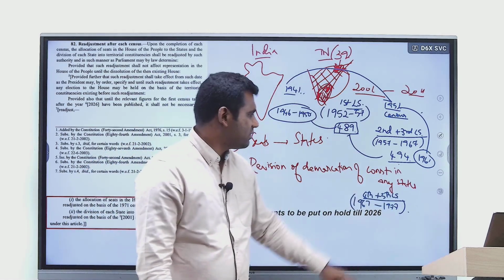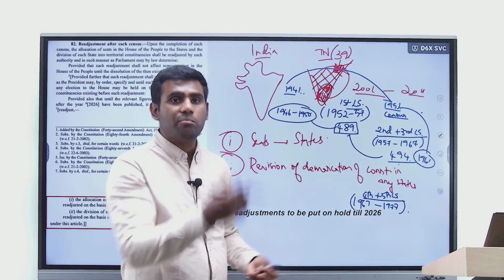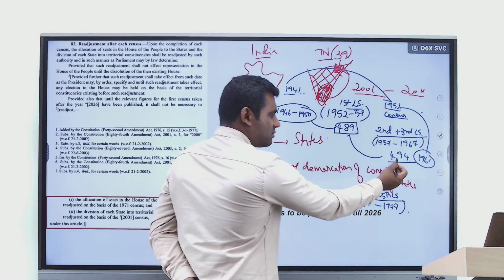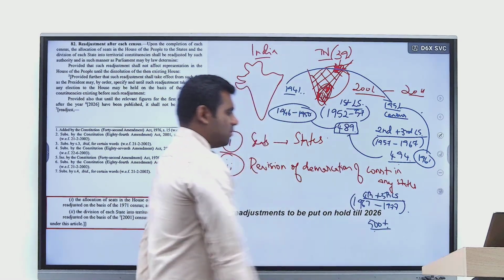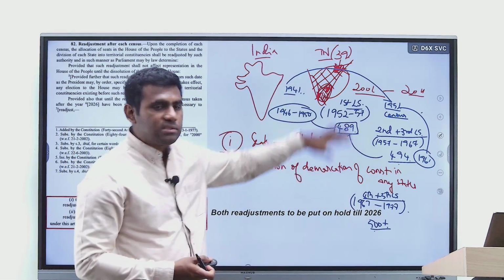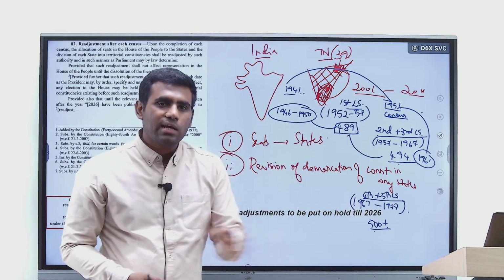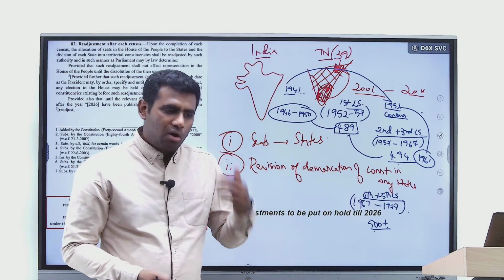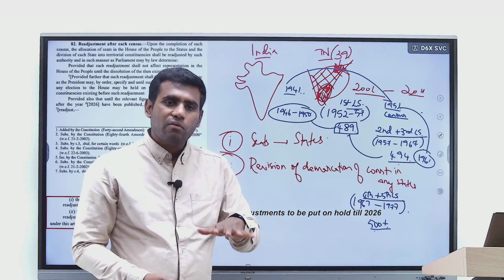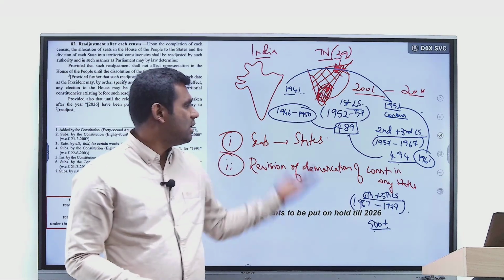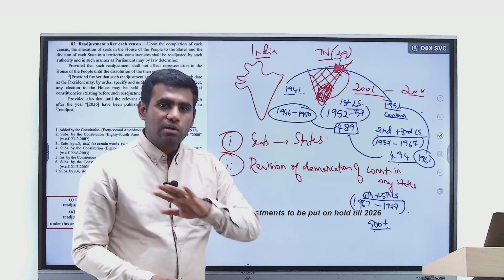Right? For the fourth and fifth Lok Sabha, we would have an additional number of seats in Lok Sabha. This 494 would have become 500 plus. If this process had been organically followed till date, automatically after every census there would have been a revision of seats, which means today we should have had double the number of seats than the first Lok Sabha. But it did not happen like that.